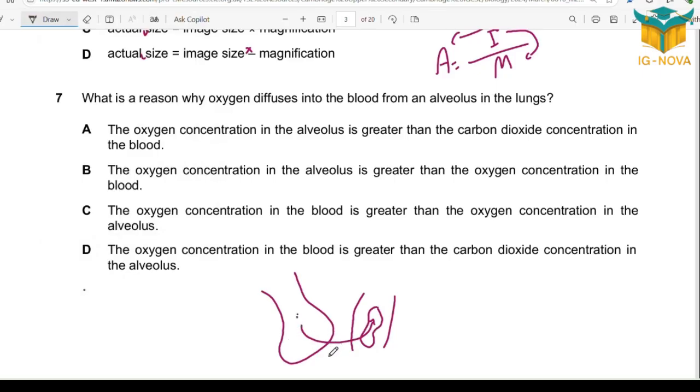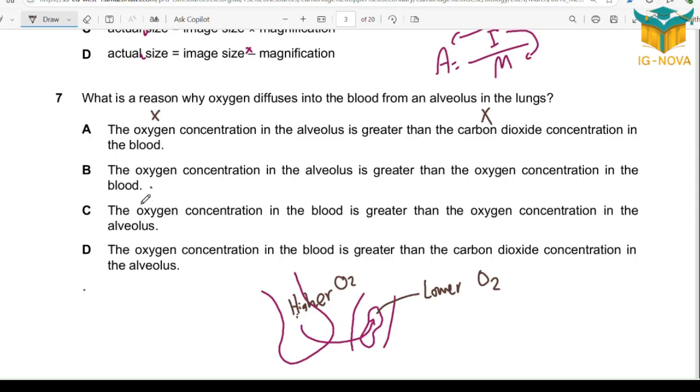So the main reason is that we have higher oxygen concentration here, and lower oxygen concentration here. That's why oxygen can diffuse in. So let me take trial and error. The oxygen concentration in the alveolus is greater than carbon dioxide. We never compare two different gases, we have to compare the same gas. Oxygen concentration in the alveolus is greater than oxygen in the blood.